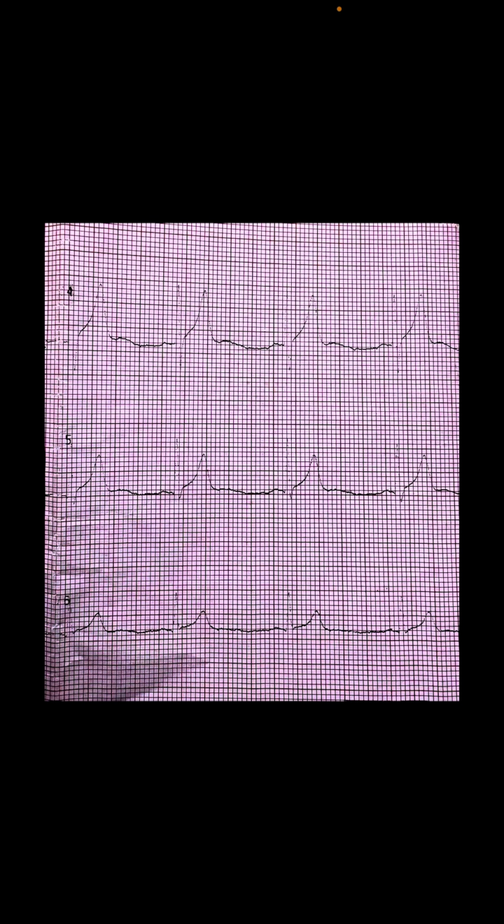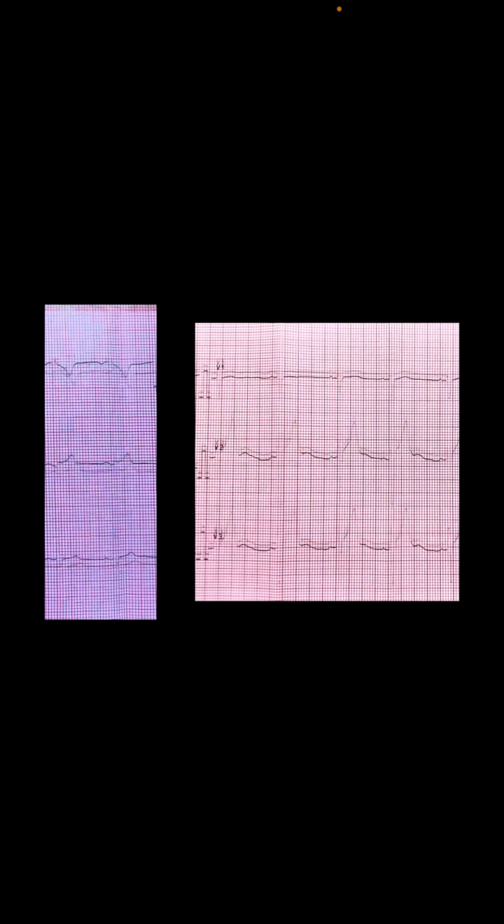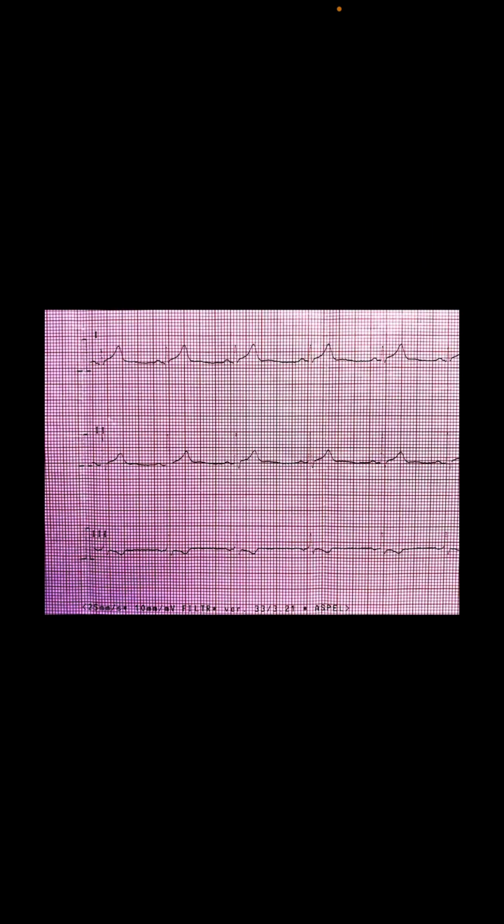This ECG was taken 2 years ago, and let me know in the comments if you find anything abnormal in my ECG. It's a bit blurry because it was taken 2 years ago, but you can take a screenshot and let me know in the comments how my heart is beating, or if you diagnose some problem there.